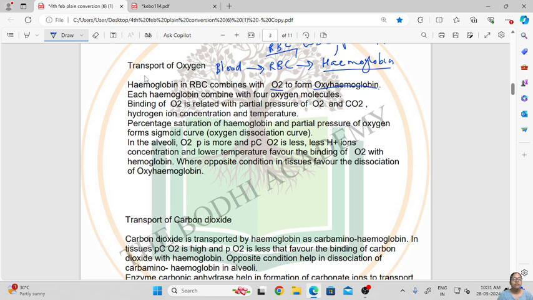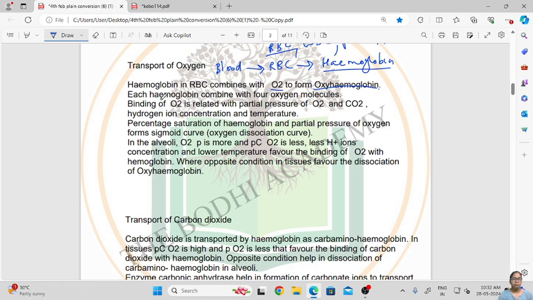The percent saturation of hemoglobin plotted against the partial pressure of oxygen forms a sigmoid curve, that is the oxygen dissociation curve. In the alveoli, pO2 is high and pCO2 is low. Lower H+ ion concentration and low temperature favor the binding of O2 with hemoglobin, whereas the opposite conditions in the tissues favor dissociation of oxygen from hemoglobin.